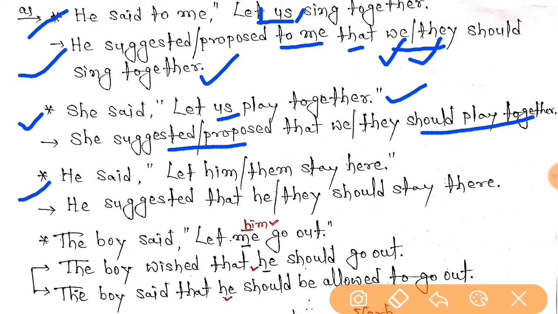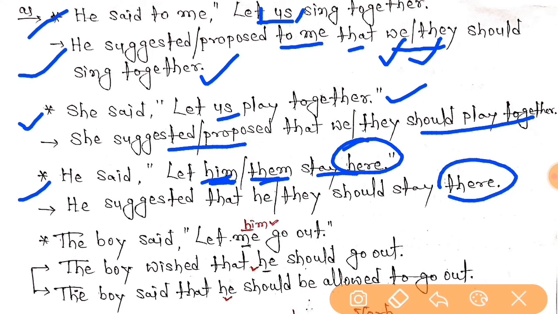The next example is he said, let him, yeah, let them. Now you can see here the object of he, him, and object of they, them. Right? Stay here. And here other parts of speech. So here will be changed into there, right? And him will change into he, and them will change into they. So now your indirect speech is he suggested that he for him and they for them should stay, and here will change into there, right?